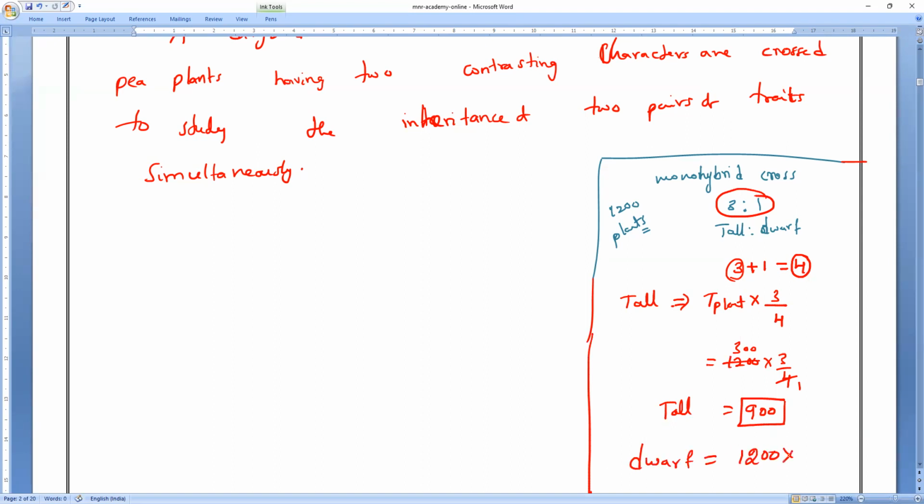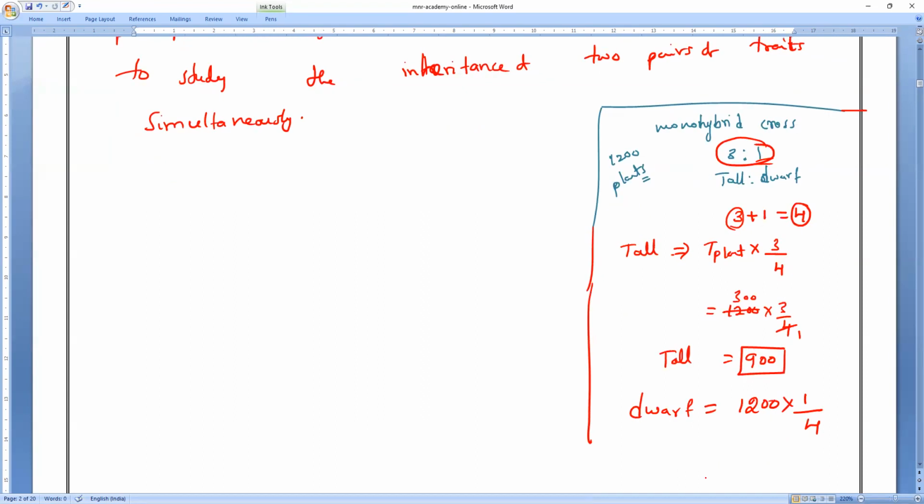If they ask you dwarf, again same thing. 1,200 into, what is the ratio of dwarf plant? Everybody. 1 divided by 4. So how much is remaining? 4 ones are, 4 300s are. So what is the dwarf plant count? Everybody.